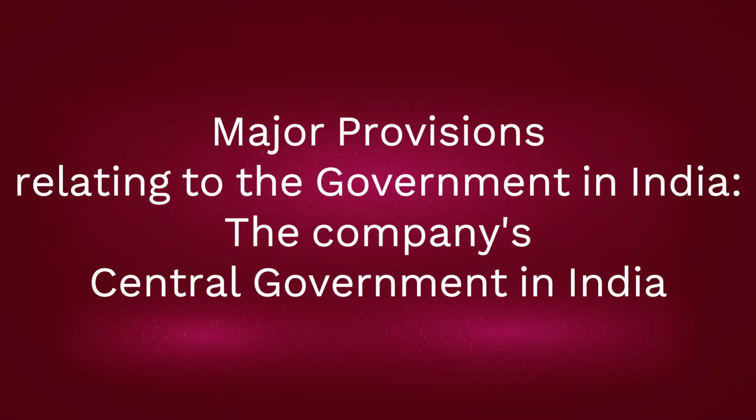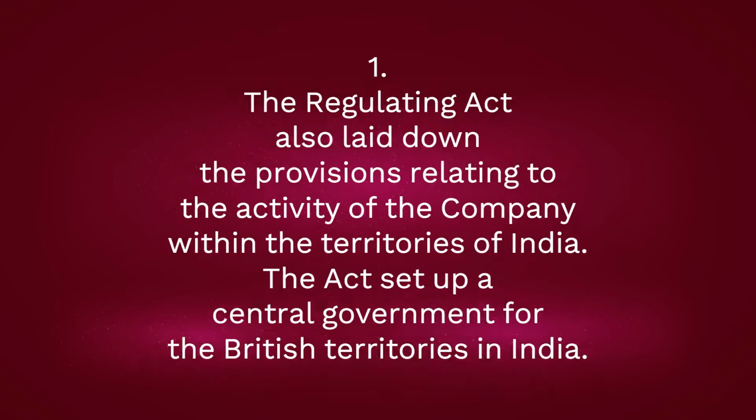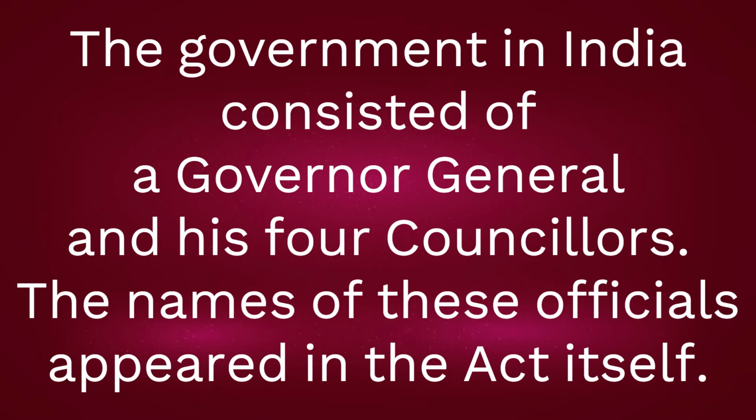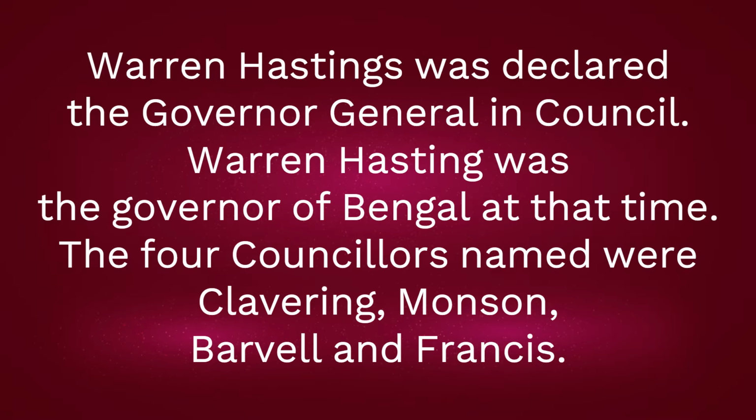Major provisions relating to the government in India. The company's central government in India. 1. The Regulating Act also laid down the provisions relating to the activity of the company within the territories of India. The Act set up a central government for the British territories in India. The government in India consisted of a Governor-General and his 4 councillors. The names of these officials appeared in the Act itself. Warren Hastings was declared the Governor-General in Council.